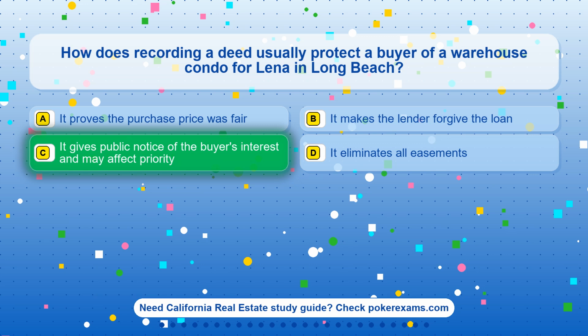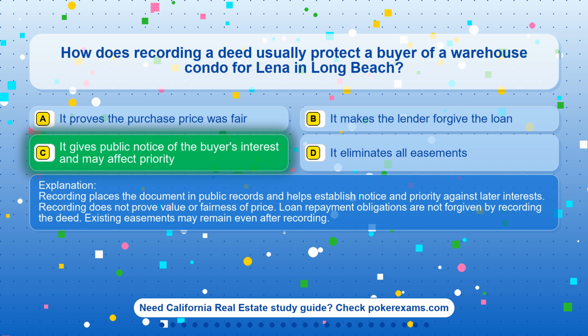The correct answer is option C. It gives public notice of the buyer's interest and may affect priority. Recording places the document in public records and helps establish notice and priority against later interests. Recording does not prove value or fairness of price. Loan repayment obligations are not forgiven by recording the deed. Existing easements may remain even after recording.